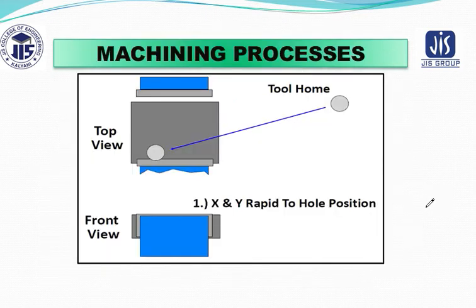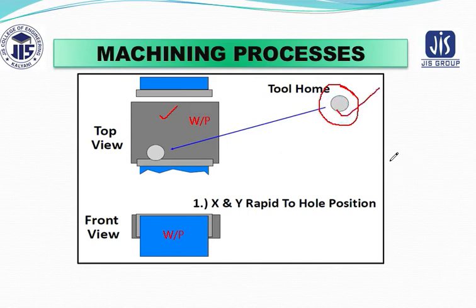Now the machining process you can see here. First of all, the first step that you have to remember while carrying out the machining operation is your tool. The tool will be at your home position. So this is the top view of your product. This is your workpiece. Okay, and if you have a look here, this is the front view of the workpiece. Now just have a look. The tool is in your home position.